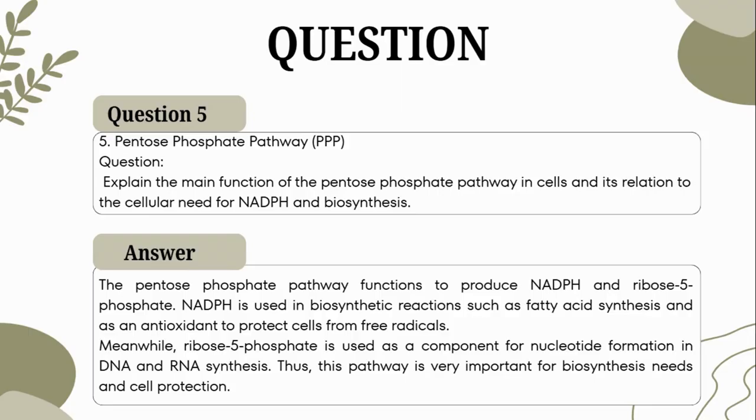NADPH is used in biosynthetic reactions such as fatty acid synthesis and as an antioxidant to protect cells from free radicals. Meanwhile, ribose 5-phosphate is used as a component of nucleotide formation in DNA and RNA synthesis. Thus, this pathway is very important for biosynthesis needs and cell protection.